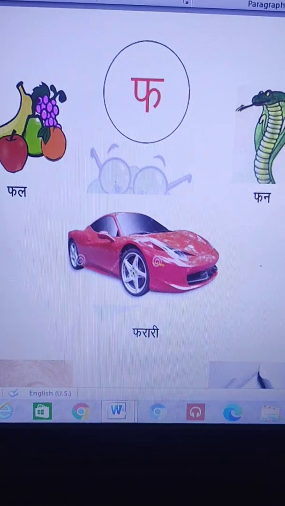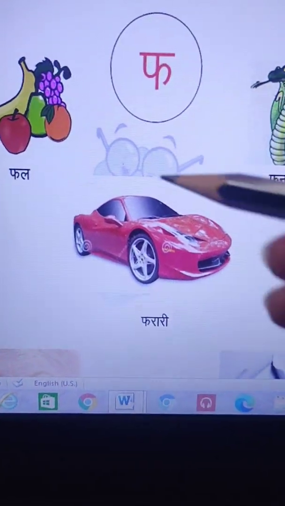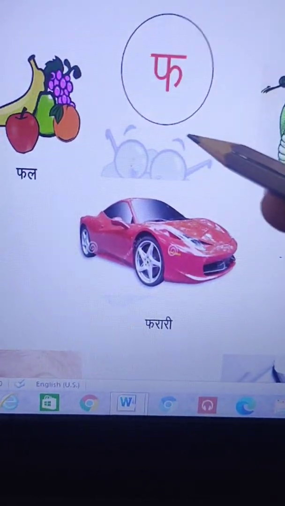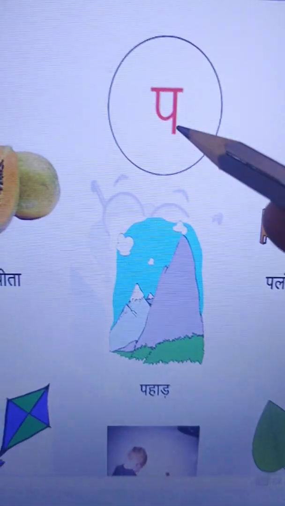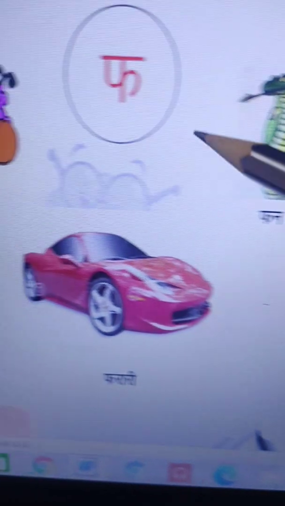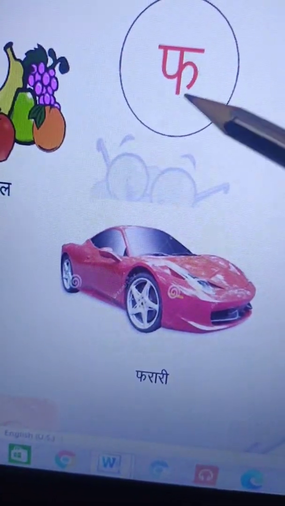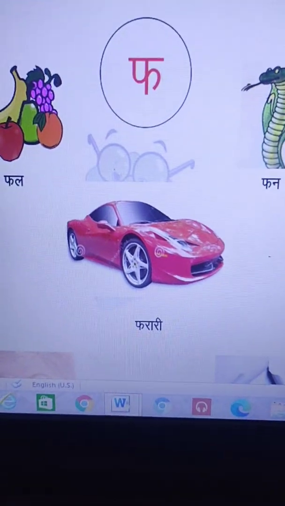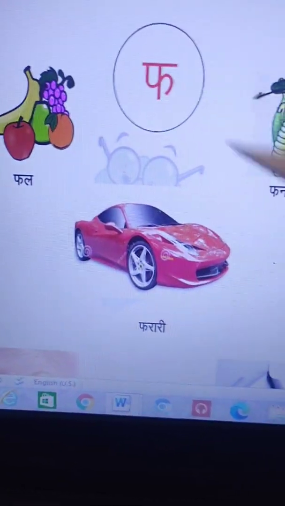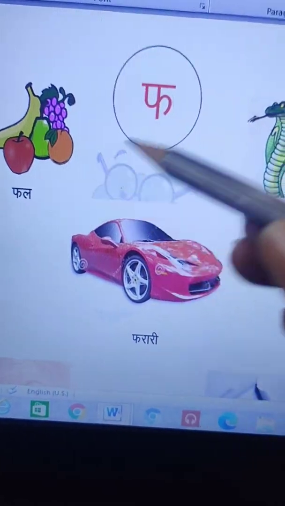Now we will learn about another Vyanjan. This is Vyanjan Fa. And it is almost similar to Vyanjan Pa. Only it has this curve extra. Okay. So this is Vyanjan Fa. Fa se fal.